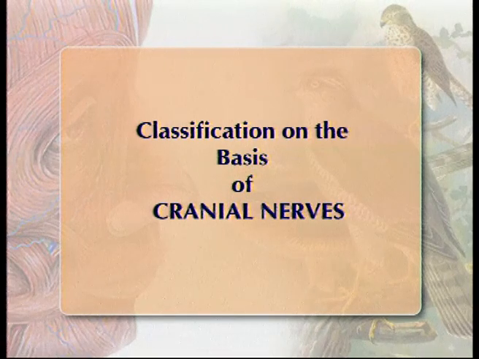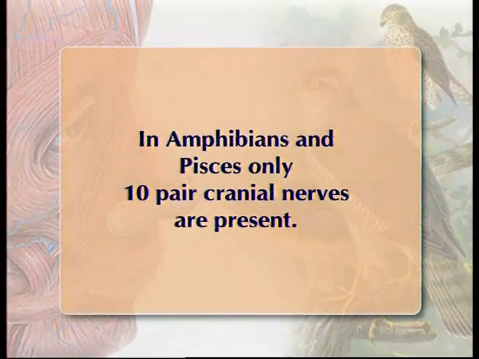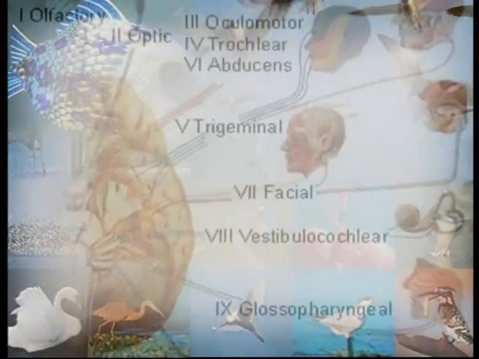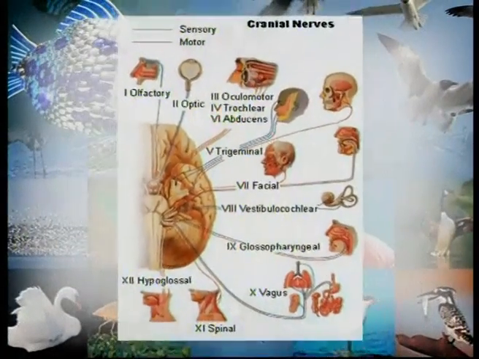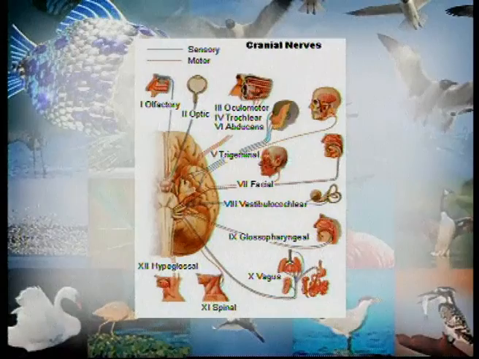Now, 4th point is about the number of cranial nerves. Cranial nerves arise from the brain. There are 12 pairs of cranial nerves which arise from the brain of the most advanced animals. In Pisces and amphibians, only 10 pairs of nerves are found. The last 2 pairs, spinal accessory and hypoglossal, the 11th and 12th nerves, are absent in Pisces and amphibians.